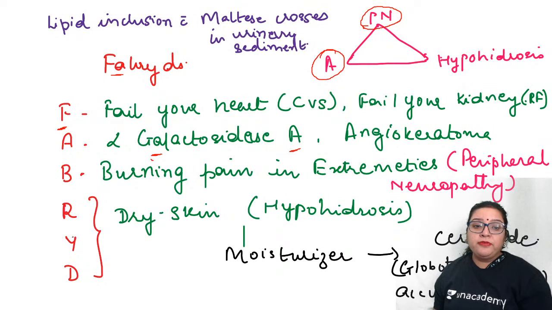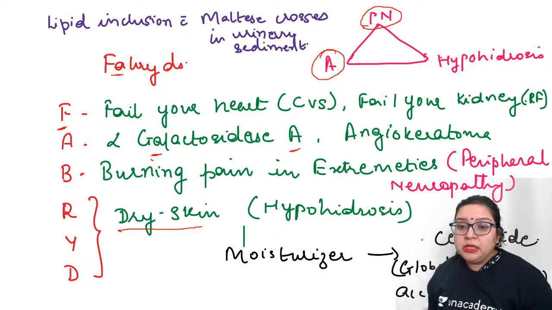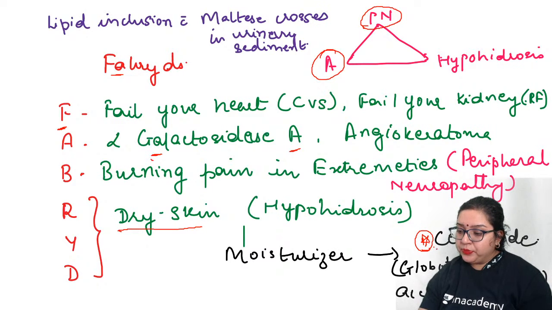Now coming to RYD. If I rearrange it, this can be written as DRY, dry. So a classical feature of Fabry's disease is dry skin, which is also called hypohidrosis. Now when we have dry skin, what do we use? We use a moisturizer, isn't it? And what is the key component of a moisturizer? It is ceramide. So ceramide is the key component of the moisturizer, and that will help you remember what is getting accumulated.